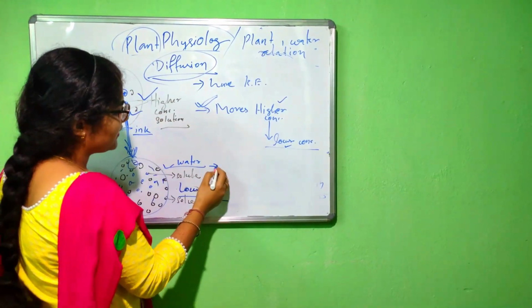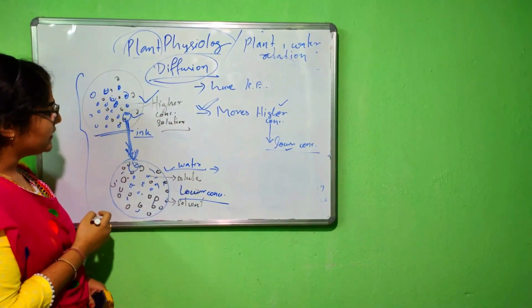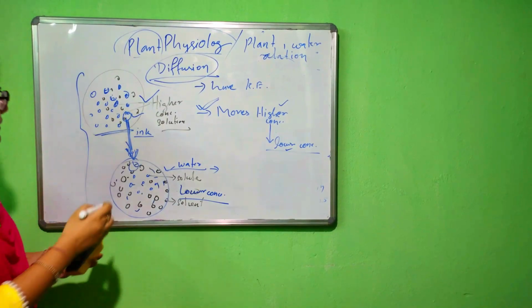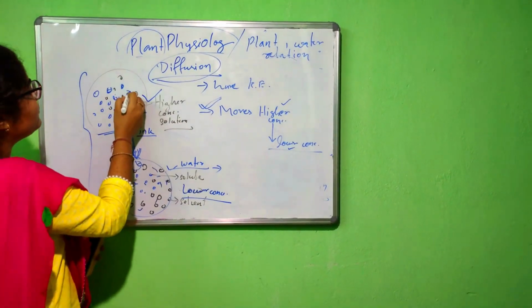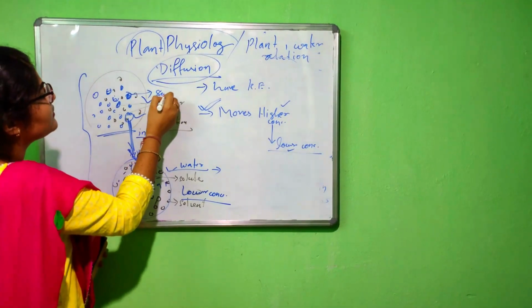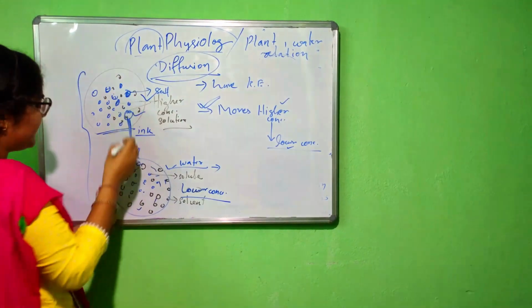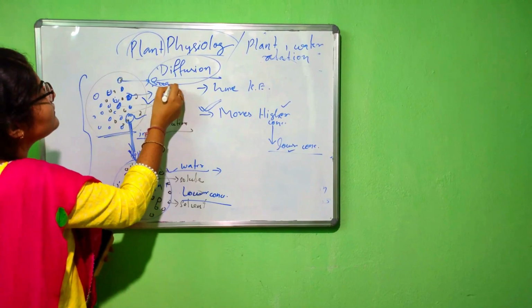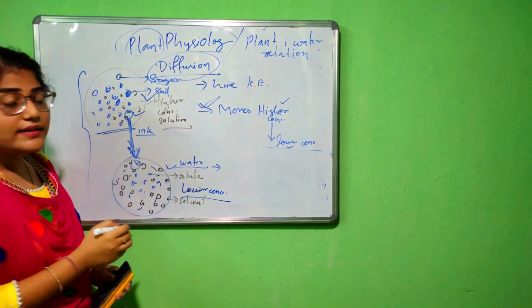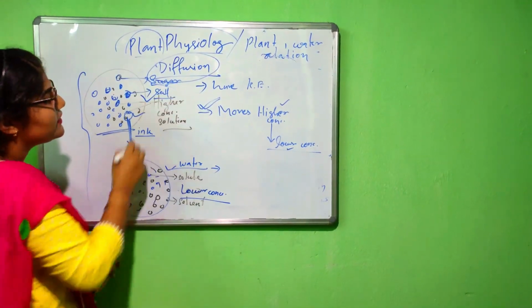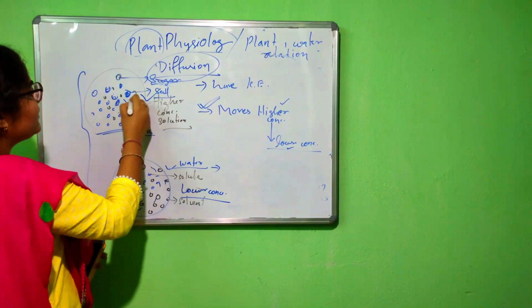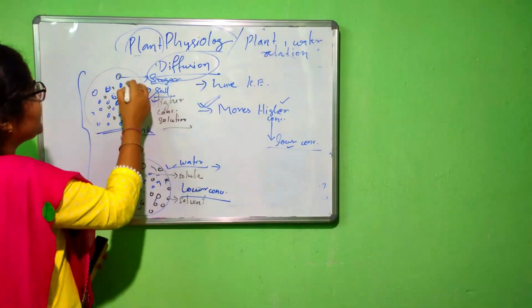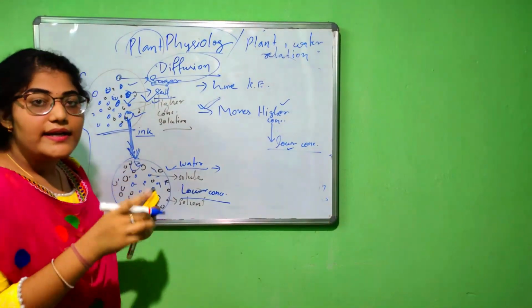Then the third point. Suppose here the blue dots are salt and the black dots are sugar. There are two solutes, one is the sugar and the second one is the salt. So the solutes salt and sugar are not dependent on each other.